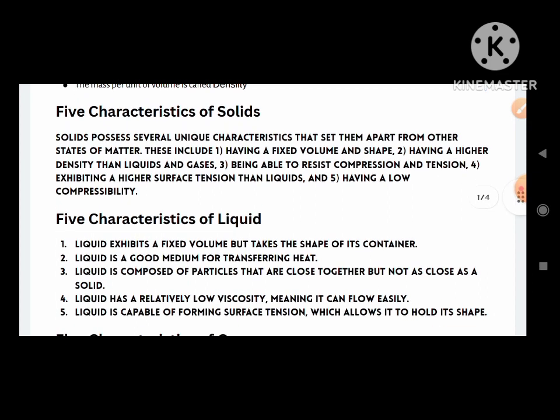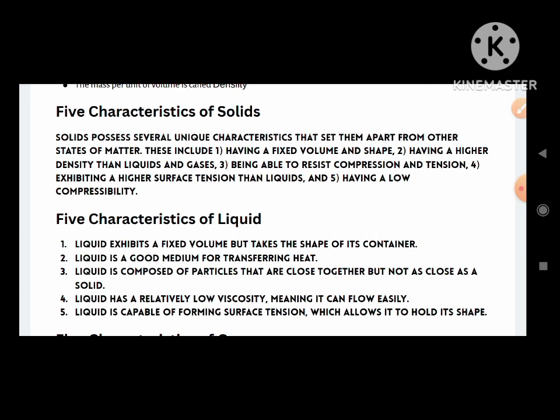Now, let us see the characteristics of solids, liquids and gaseous states. Number 1. 5 characteristics of solids. Solids possess several unique characteristics that set them apart from other states of matter. They include: number 1. They have a fixed volume and shape.